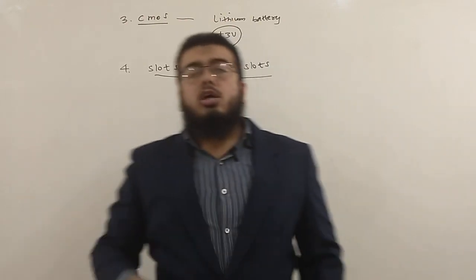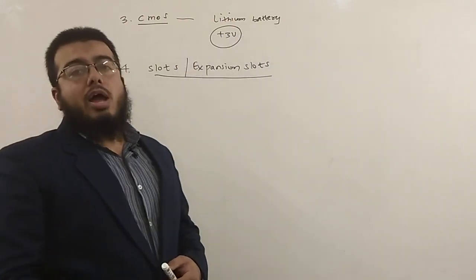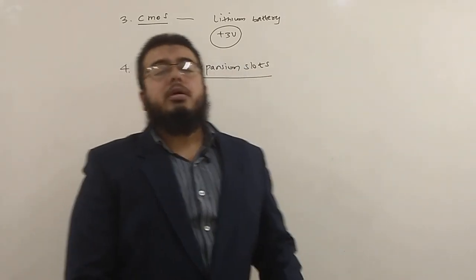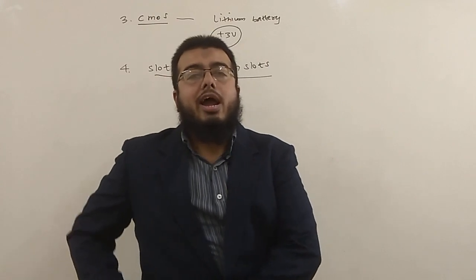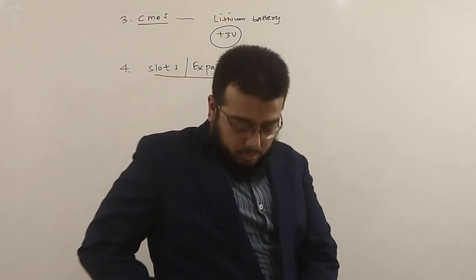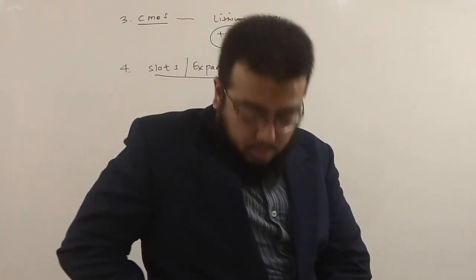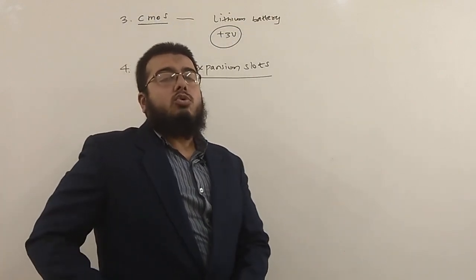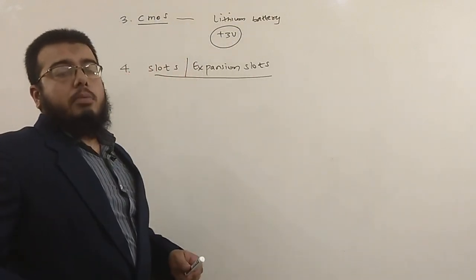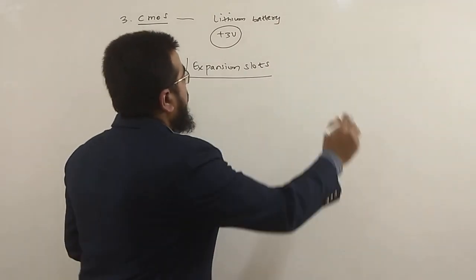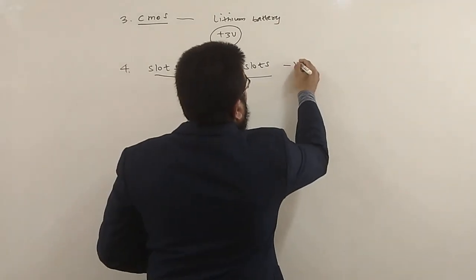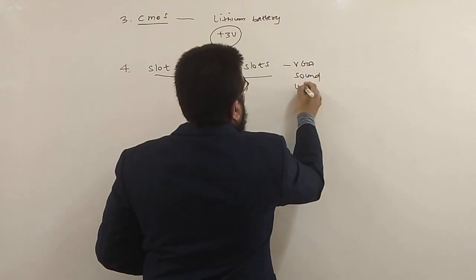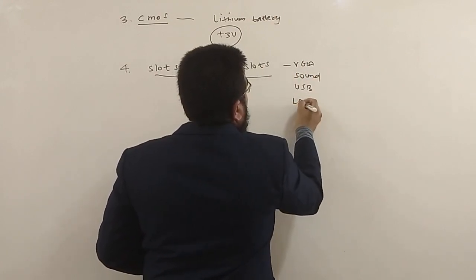So here slots will be useful to add some cards. Slots will be mainly used for adding expansion cards, wherein you can add resources to the computer. For example, you can add a VGA card or a sound card, USB card, LAN card.